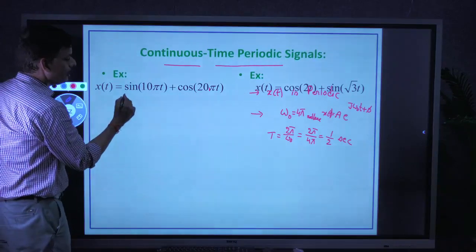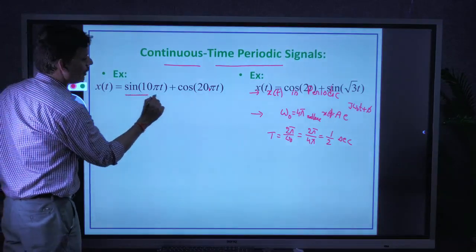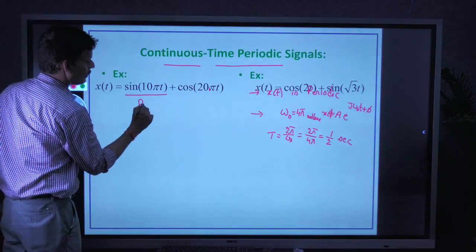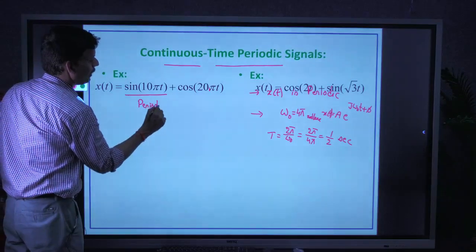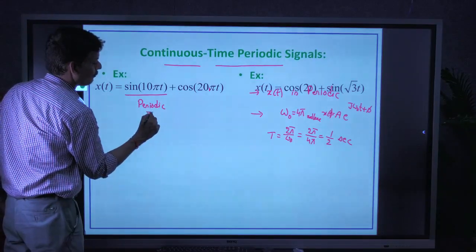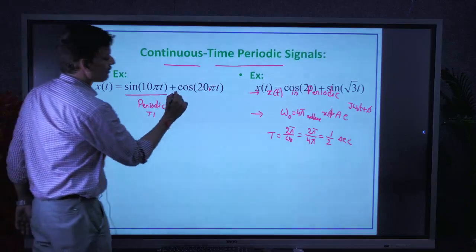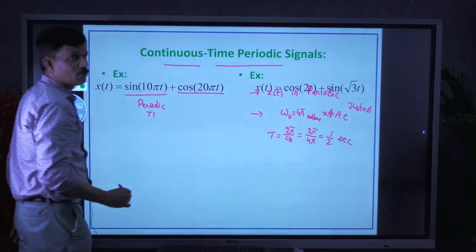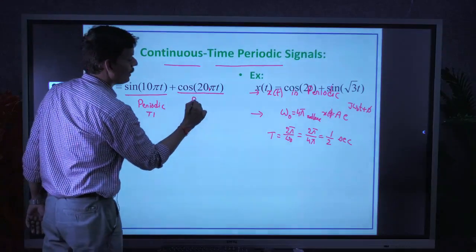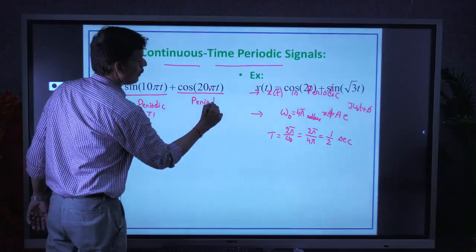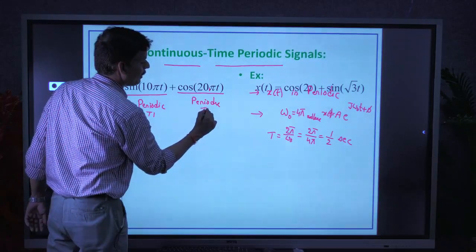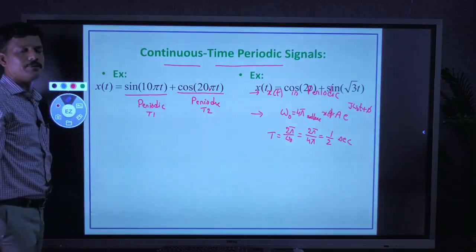Individually the first term is sinusoidal, so periodic, and we can find its period t1. The second term is also a sinusoidal signal, so it is also periodic, with period t2.